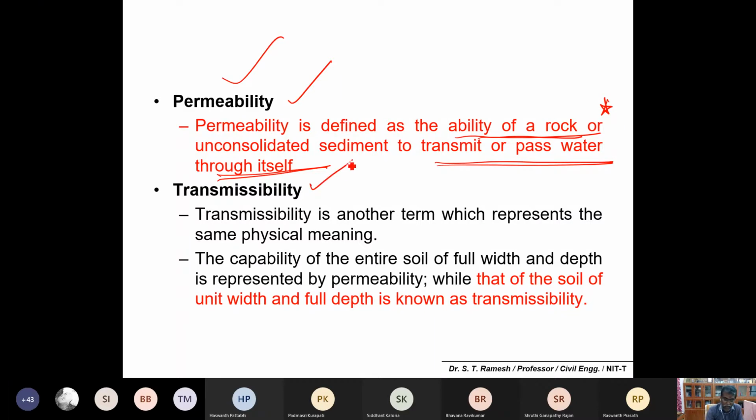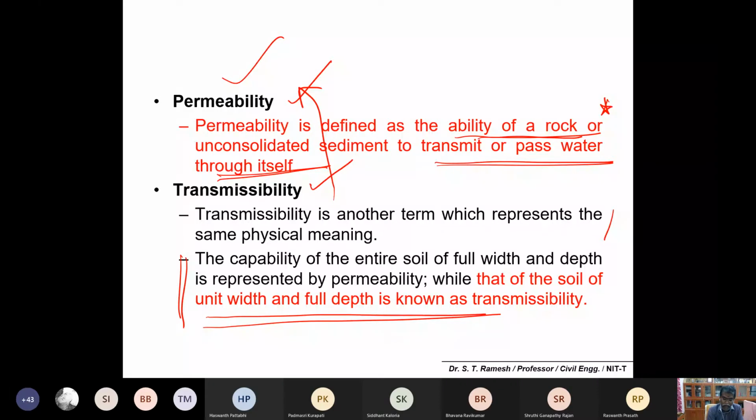Transmissibility is again a representation of permeability, but here it is the capability of the entire volume of full width and depth. So please make a note of these two differences. Permeability is the ability of the soil or rock to transmit the passage of water through themselves.